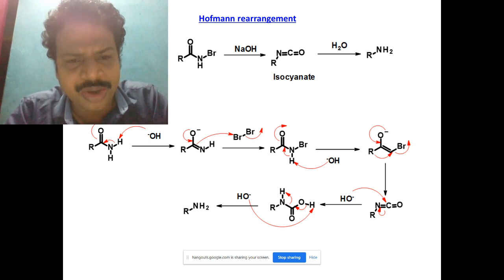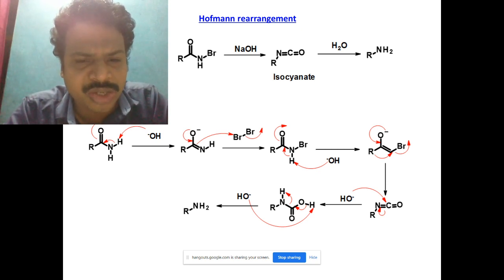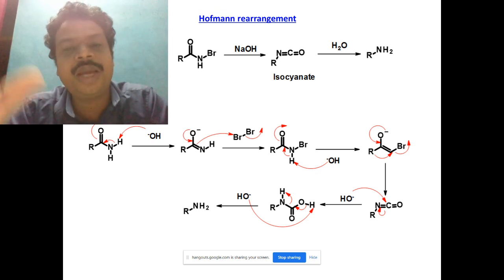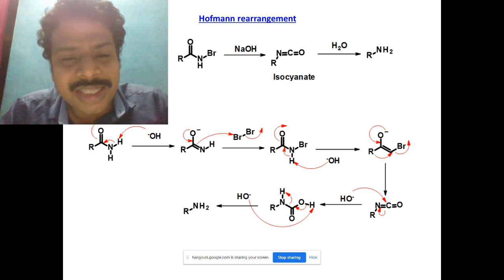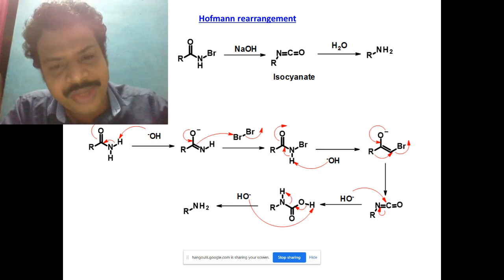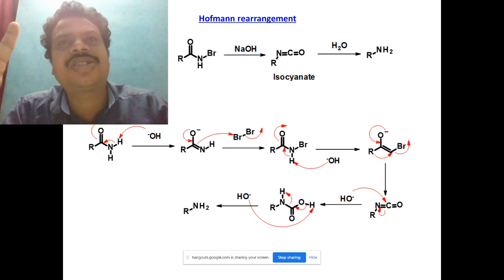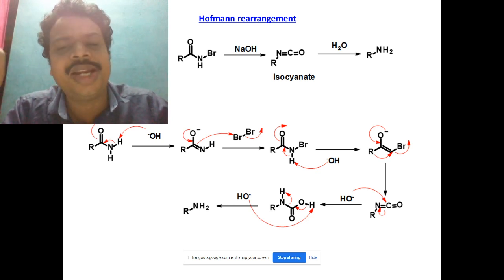Then the next step, O minus comes inside, and the carbon nitrogen double bond starts to move, so it attacks the bromine. Then the Br minus will be leaving. Here, please understand, one bromine is delta plus and one bromine is delta minus. So obviously the Br delta plus is attacked first by this double bond, and the leaving group is delta minus. Thereby the first step is N bromination, so you are getting RC double bond O NHBr. I hope you understand the first step.